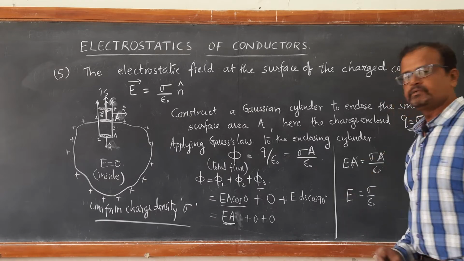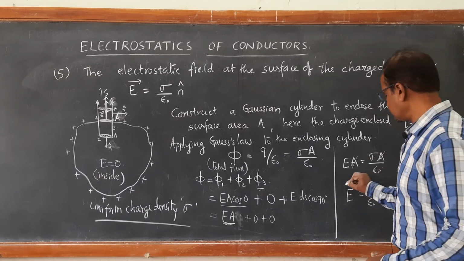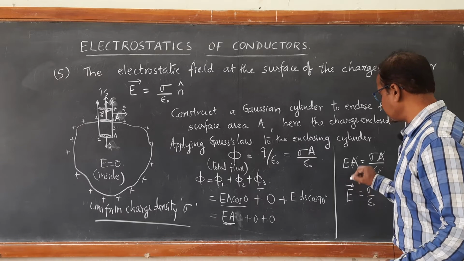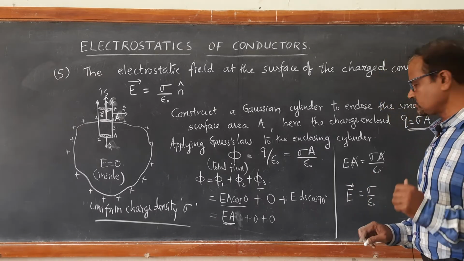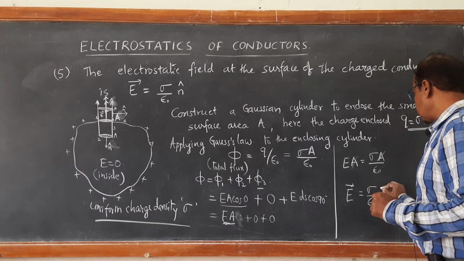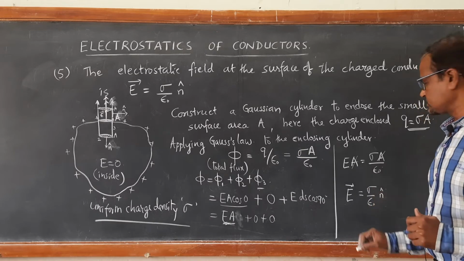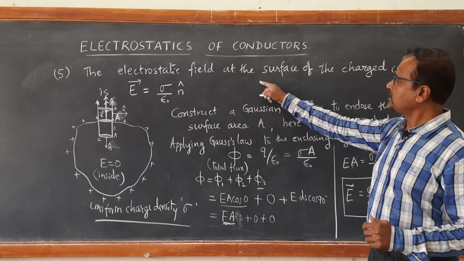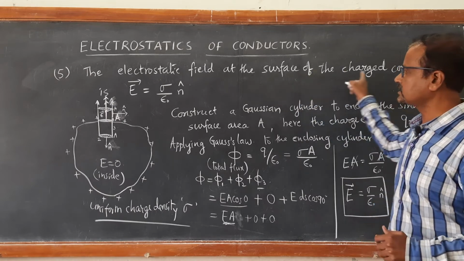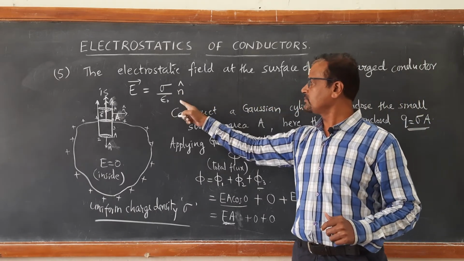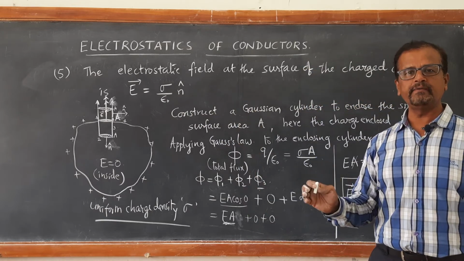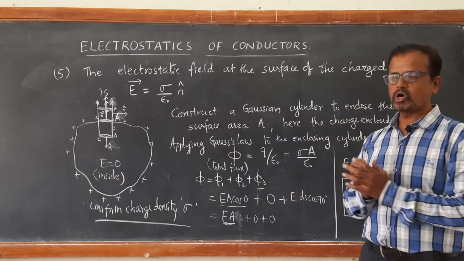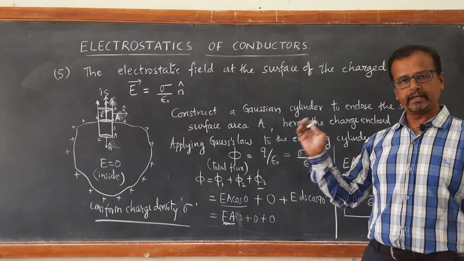This gives you the magnitude of the electric field. In vector notation, the direction of the electric field is the outward normal, given by n cap. So the electric field at the surface of the charged conductor is E equal to sigma upon epsilon naught n cap, evident by constructing a Gaussian cylinder and applying Gauss law.